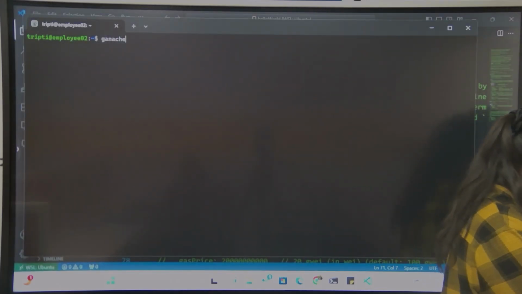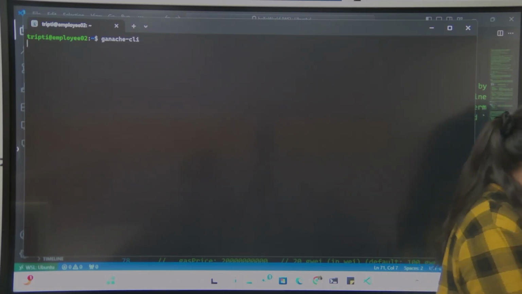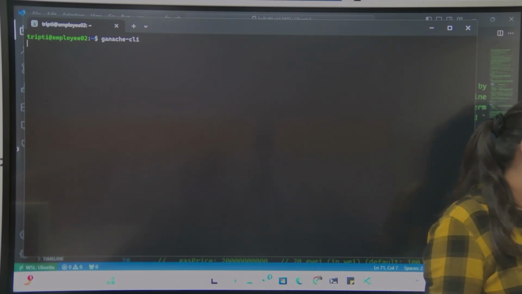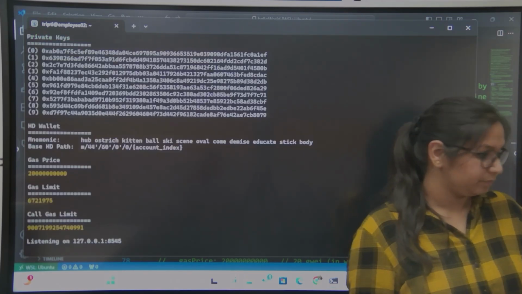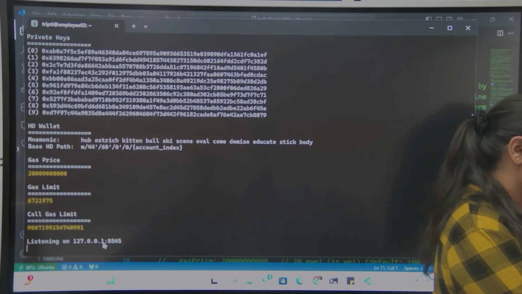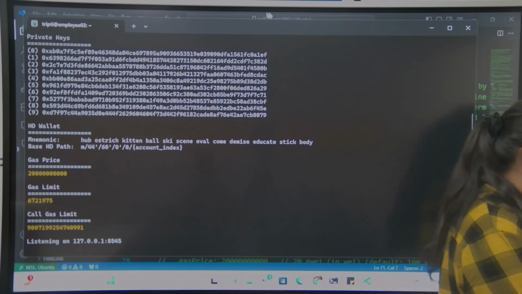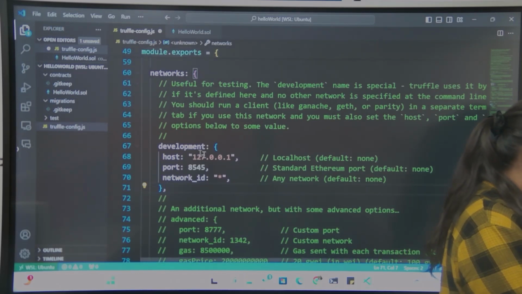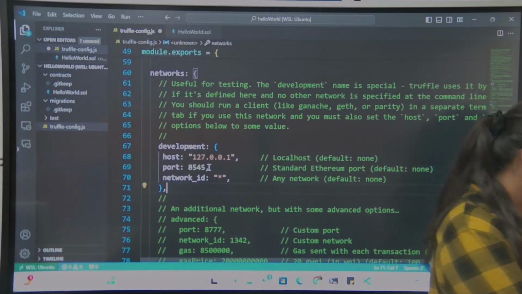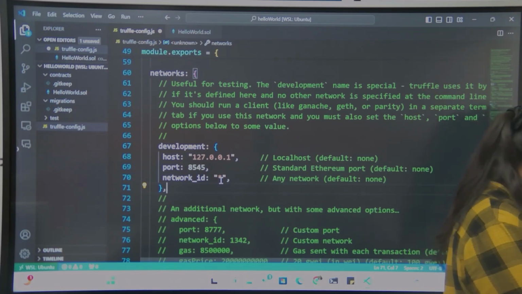You can confirm this by running. Okay, first we need to make sure that your blockchain is running. For that I have used ganache-cli. You see, the blockchain is running on 127.0.0.1 on port number 8545. This is the same thing you have to write here. It is already written. Then the network ID is star, which means any network.